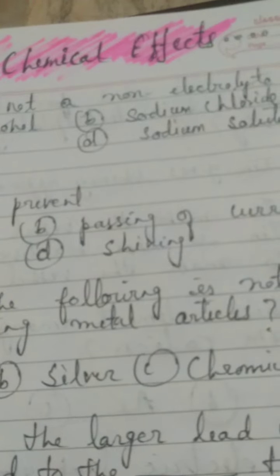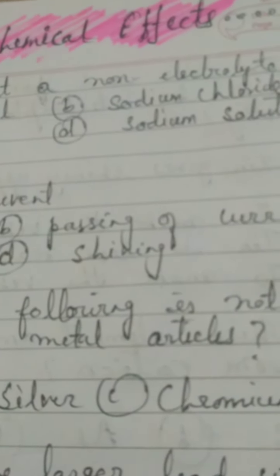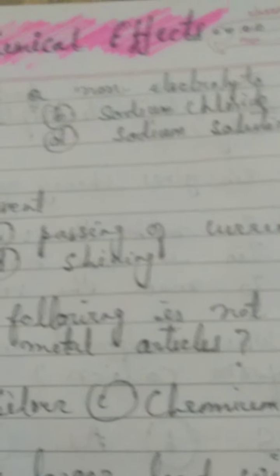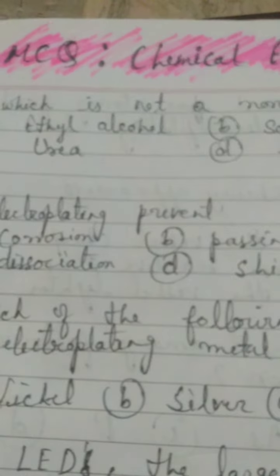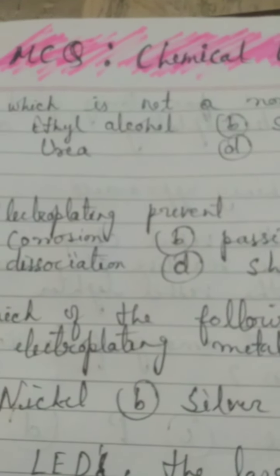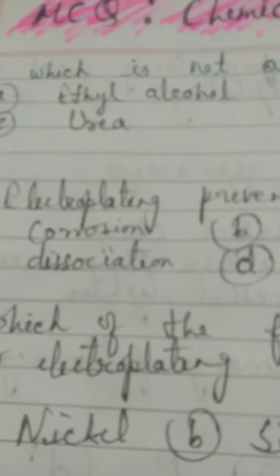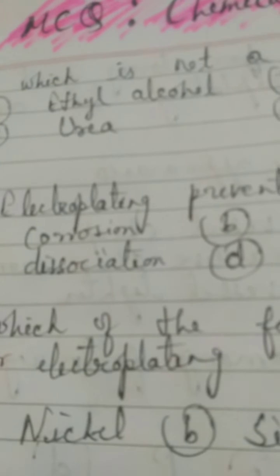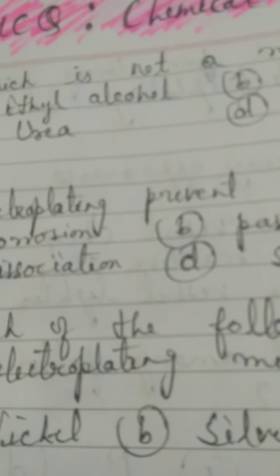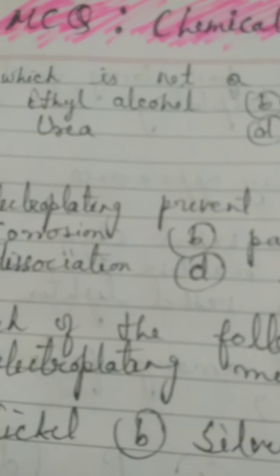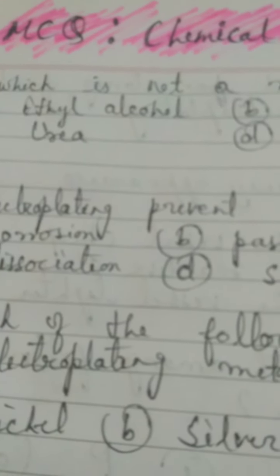An electrolyte should always be in the form of a solution. Here the question looks very confusing. An electrolyte is always in the form of a solution, or a paste. So ethyl alcohol is a liquid, but it is a non-electrolyte. Why? Because it is not an ionic substance. Then urea will also be a non-electrolyte, because it is an organic compound, not an ionic compound, meaning a covalent or molecular compound.